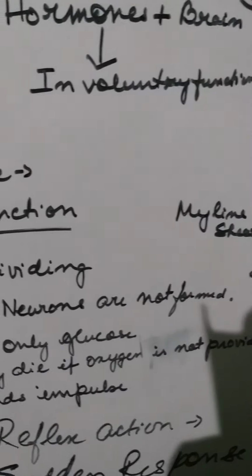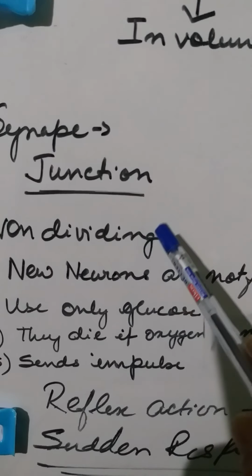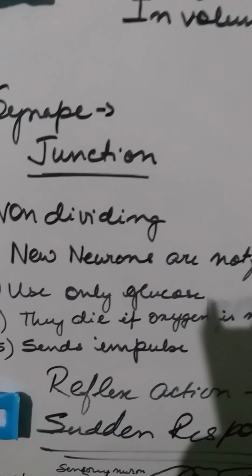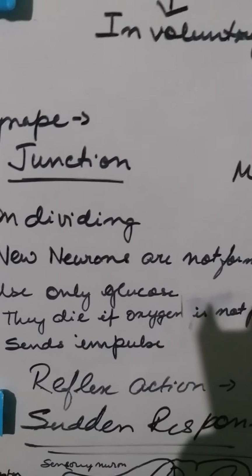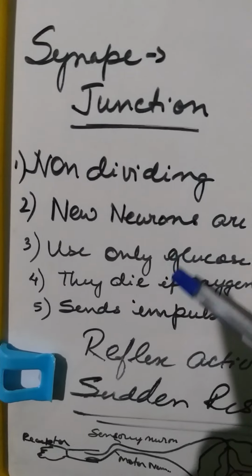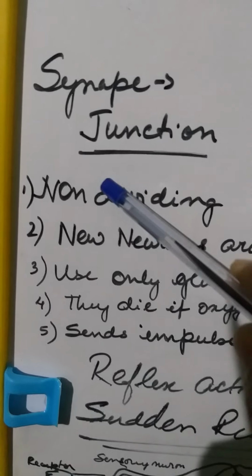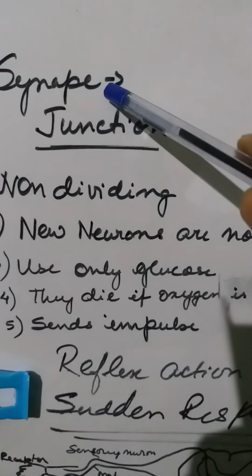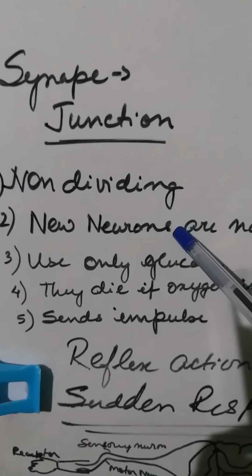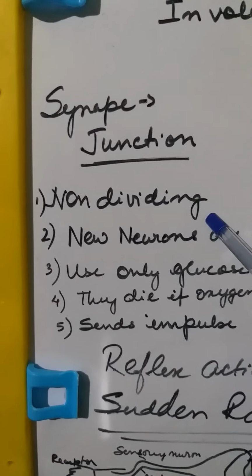Now you see, what is the main function of the nerve cell? The basic properties of a neuron: they are non-dividing.